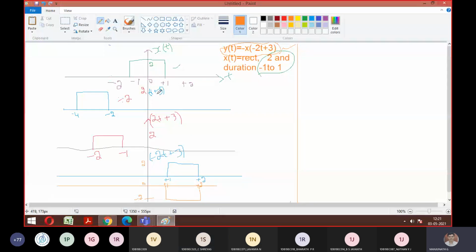So what is your doubt? Which step do you want done first? My doubt is, first we did the shift for t plus 3, first we did the left one, then can't we move to the mirror image, that is -2t plus 3? No, that is why you have to follow the precedence rule. I told you.